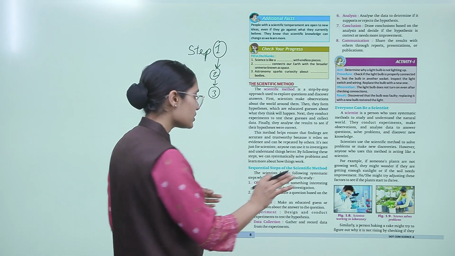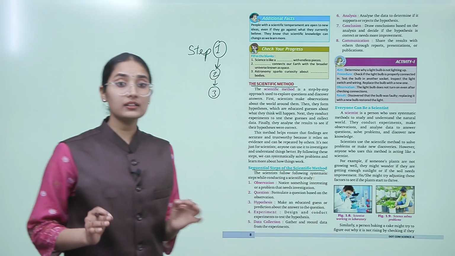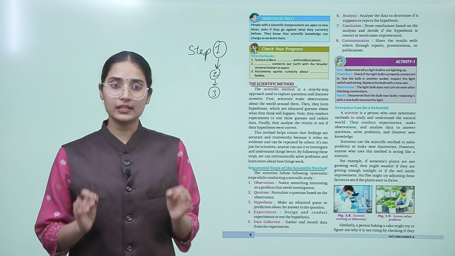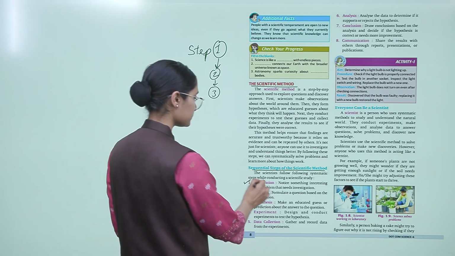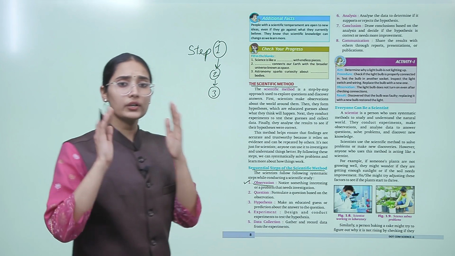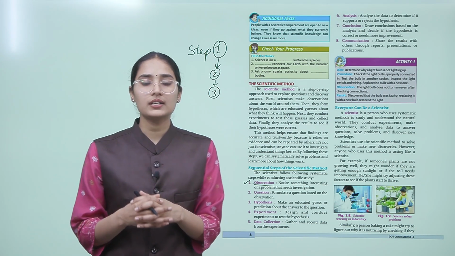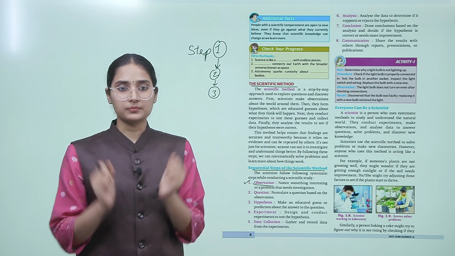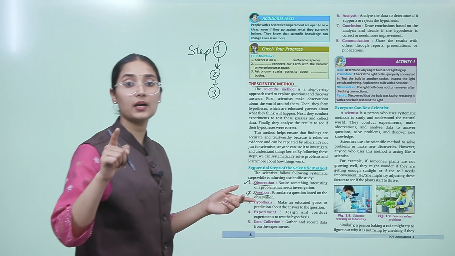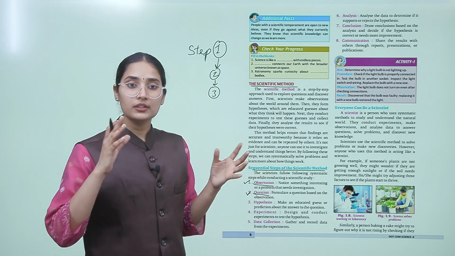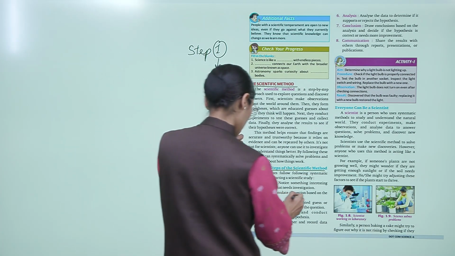So what are the sequential steps of the scientific method that we are talking about here? The scientists follow systematic steps while conducting a scientific study. First, what they do? They observe. Observation: notice something interesting or a problem that needs investigation. They notice something very interesting. Now the question arises about that observation. This leads to the formulation of a question based on that observation.